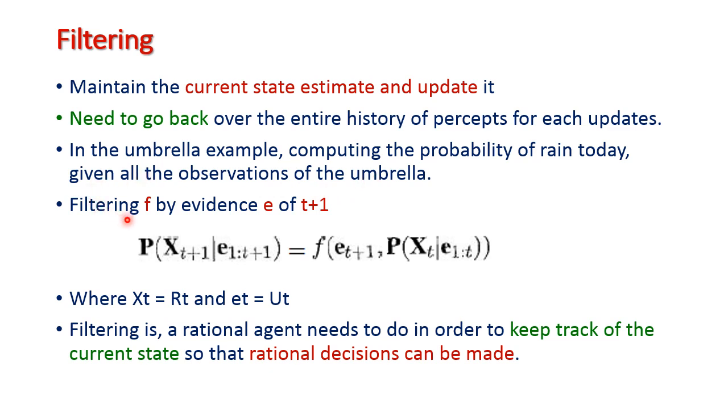So here, filtering F by evidence E of the time slice t plus 1.